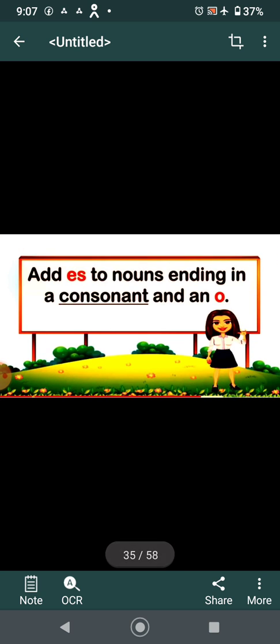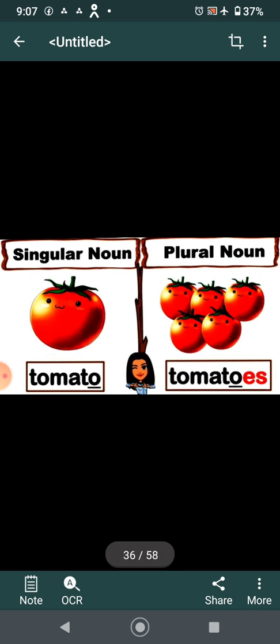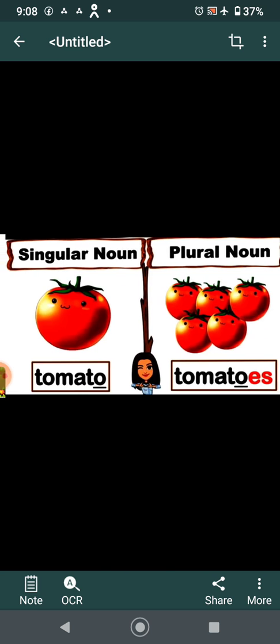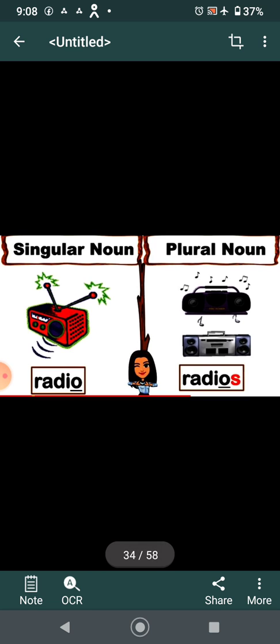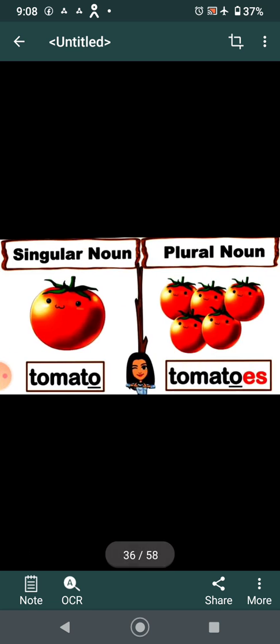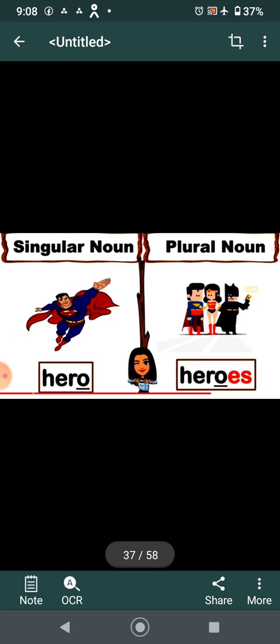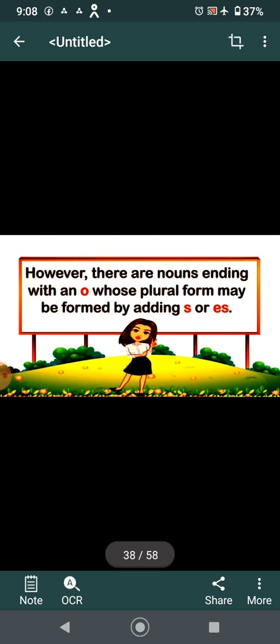Add es to the nouns ending in a consonant and an o. Now tomato, here is consonant t. So we add es, tomatoes. Here there was a vowel before o, i was there. So we add s. Hero, heroes, es.